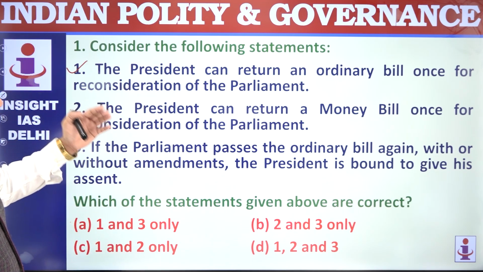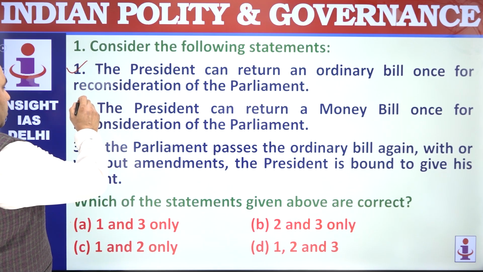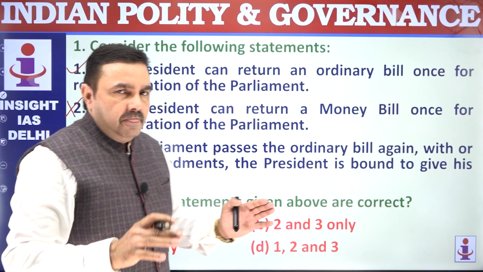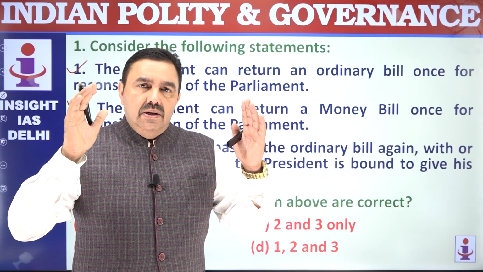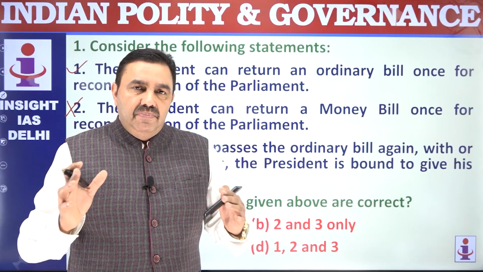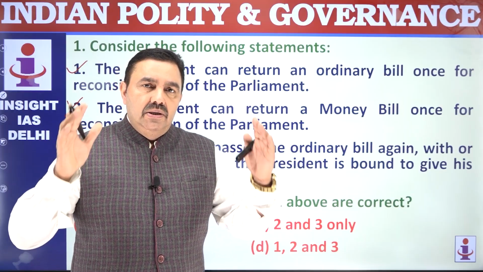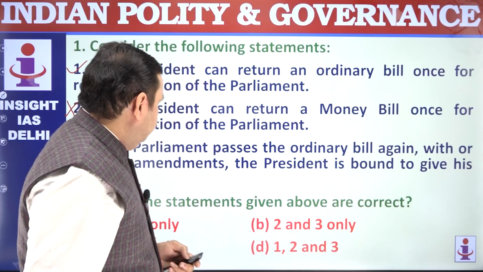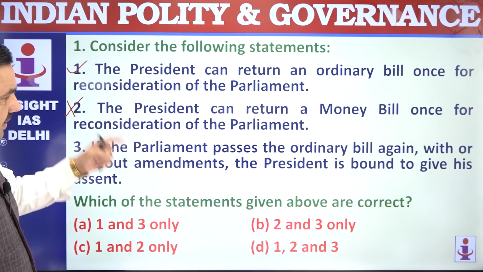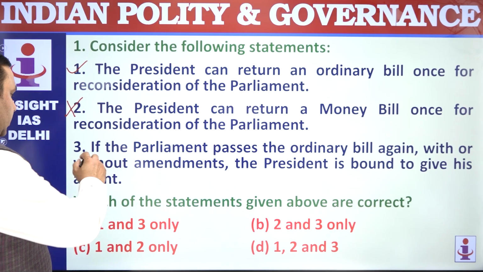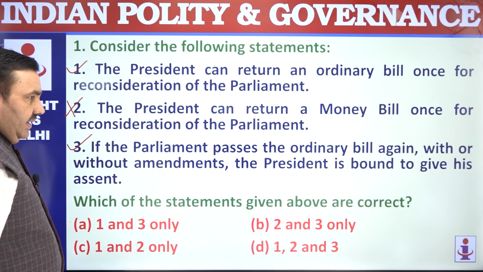The President can return a money bill once. A money bill cannot be returned. A money bill has a special kind of procedure. A money bill is very important, and it is largely decided by Lok Sabha. Rajya Sabha has a role to play, but the main decision-making power on a money bill lies with Lok Sabha. If Parliament passes the ordinary bill again, with or without amendment, the President has to give his or her assent.